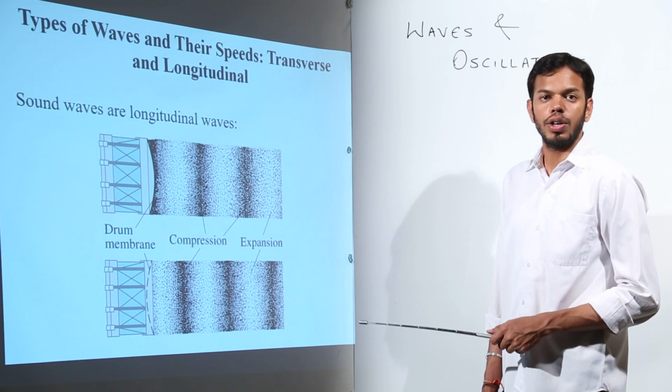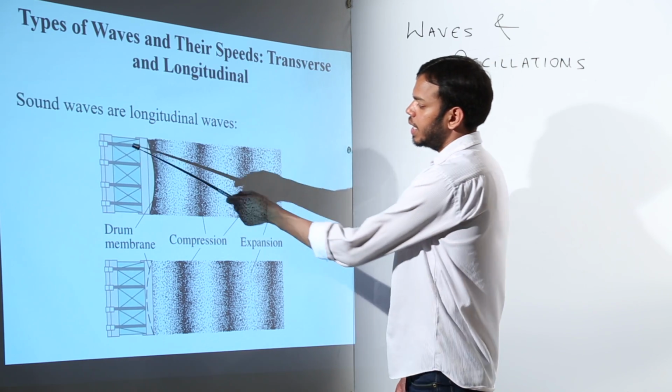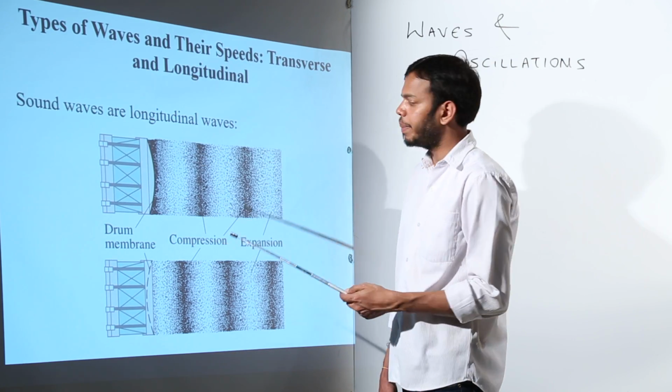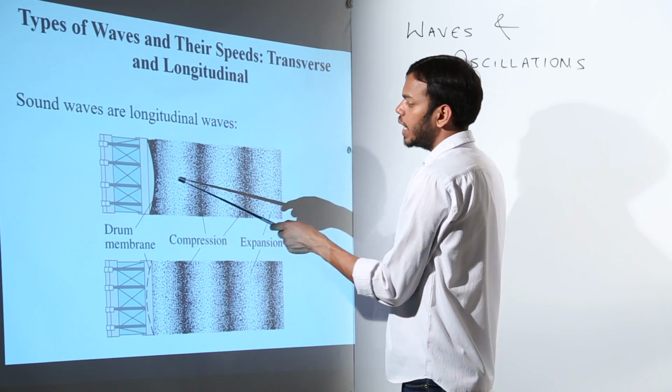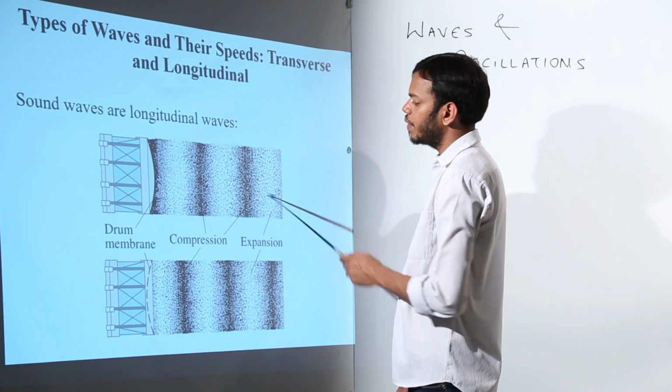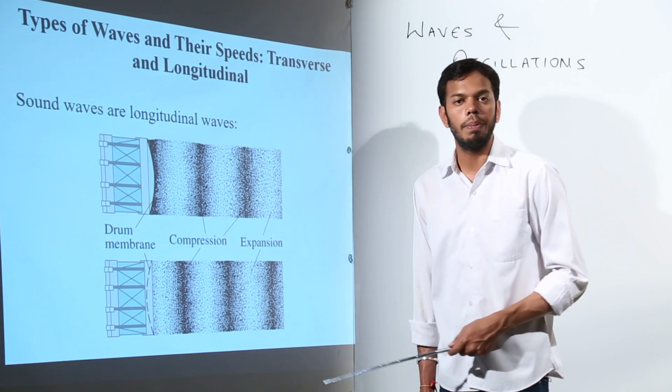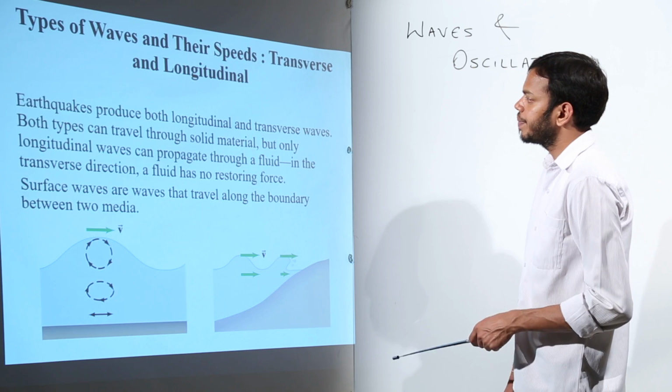Okay, sound waves are longitudinal in nature. For example, when there is a drum from which beats are produced, the particles are what? They are getting very close and then they are moving farther away, then closer, farther away. So this is how they are moving in terms of compressions and expansions.